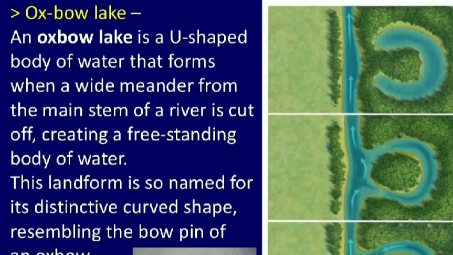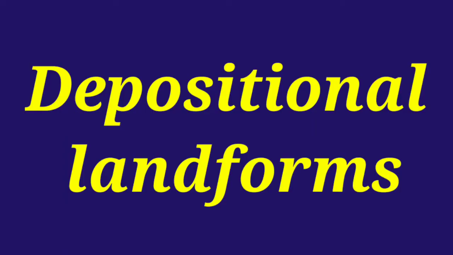Next erosional feature is Oxbow Lake. When the river forms meanders, due to continuous erosion and deposition, these meanders are completely disconnected from the main channel of the river. Then it forms a loop alongside the meanders. These loops or small lakes are basically known as Oxbow Lakes.